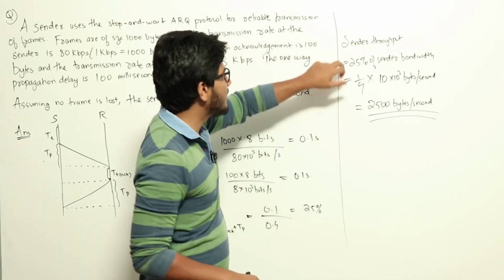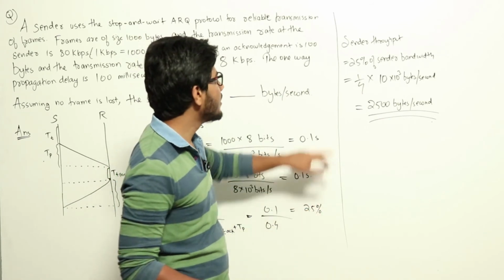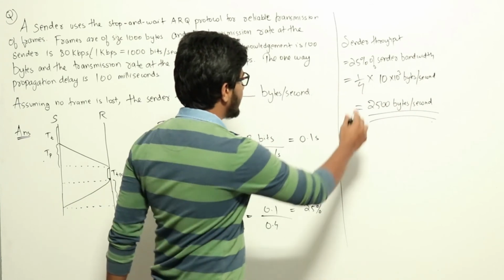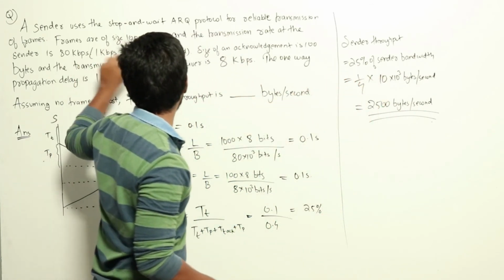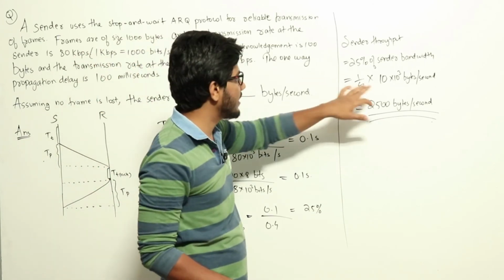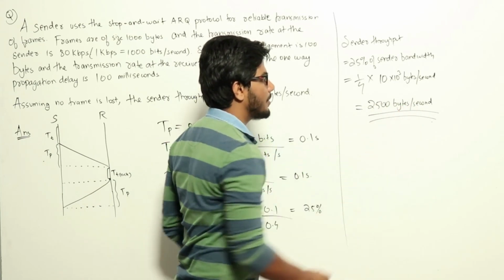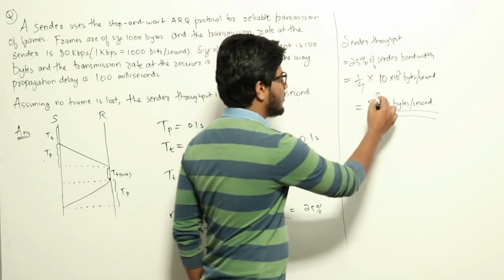Now we will find out the throughput. Here we have found out that the efficiency is 25%. So sender throughput would be 25% of the sender's bandwidth. That is 1 by 4 into the sender's bandwidth, which was 80 kilobits per second or 10 kilobytes per second. That is 10 into 10 raised to 3 bytes per second. That is 2500 bytes per second. In the question they were asking for bytes per second. So the answer is 2500.